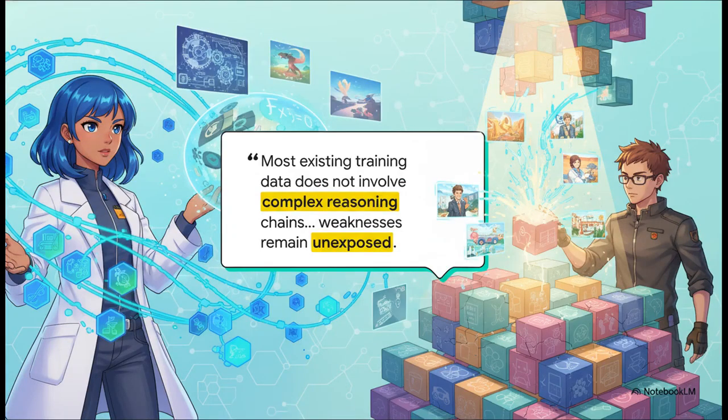And this brings us to the core insight of the paper, which is really interesting. The authors argue the problem isn't always the model itself, it's the data we're feeding it. Think about it. Most of the training data out there is, well, kind of simple. It doesn't have these really complex multi-step questions that would force the AI to constantly go back to the image and double-check its work at every single step.